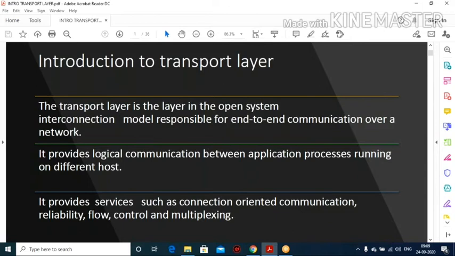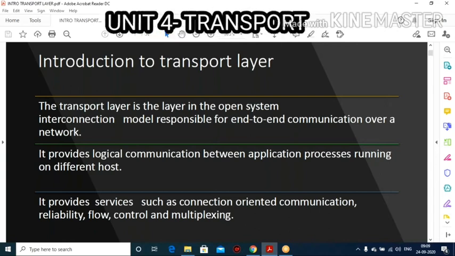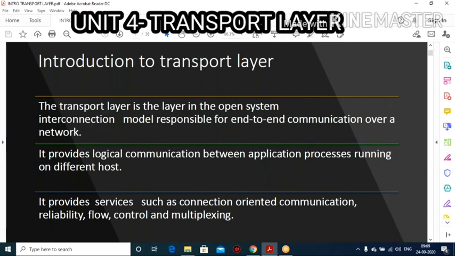The first topic is introduction to transport layer. This comes under the unit 4 transport layer. So in AC 8551 communication network, unit 4 is transport layer. Okay, under this, we start with introduction.